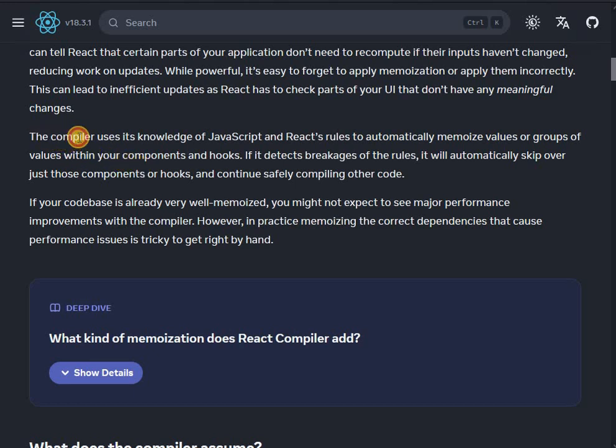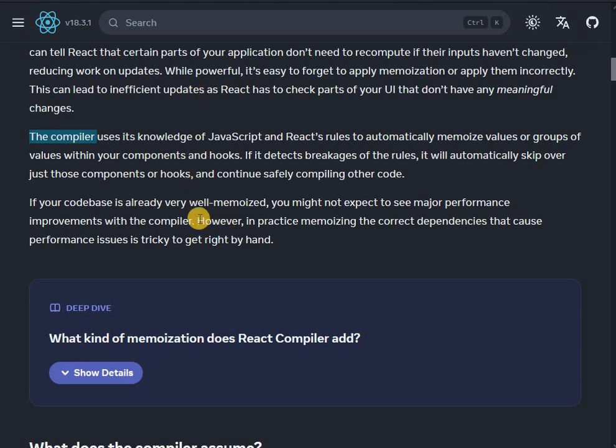The compiler uses its knowledge of JavaScript and React's rules to automatically memoize values or groups of values within your components and hooks. If it detects breakages of any rules, it will automatically skip over just those components or hooks and continue safely compiling other code.